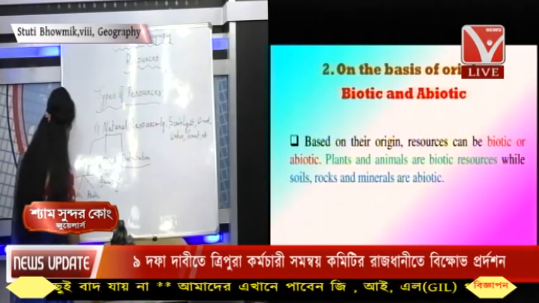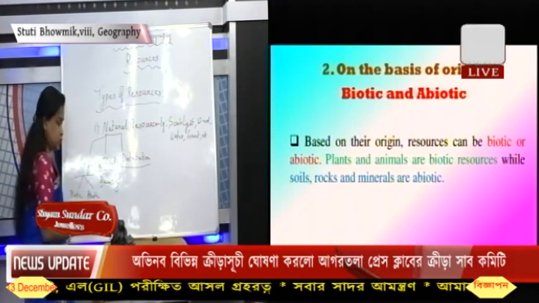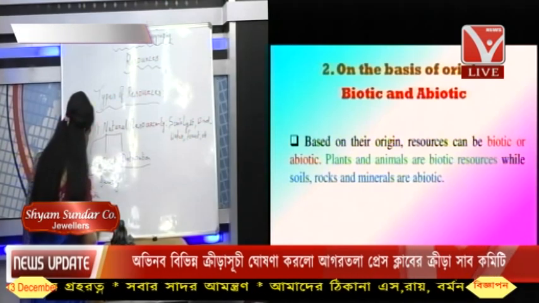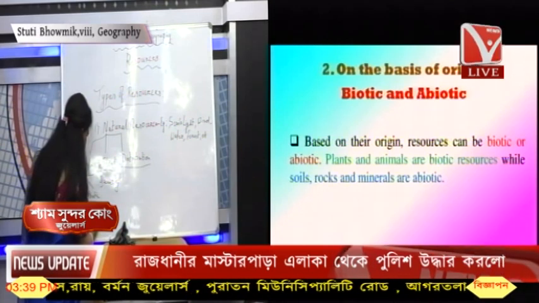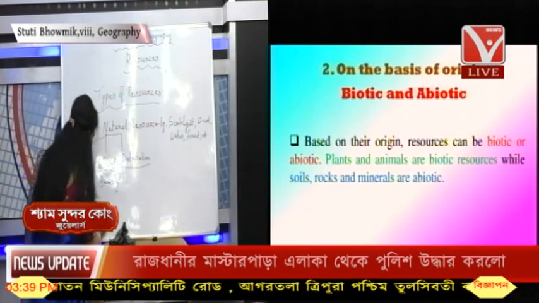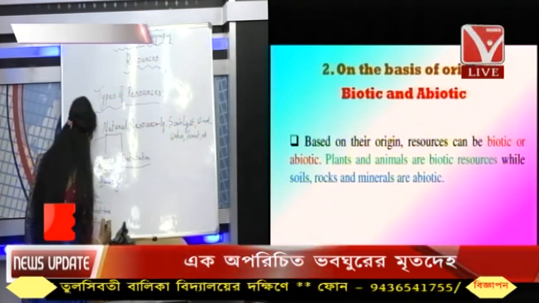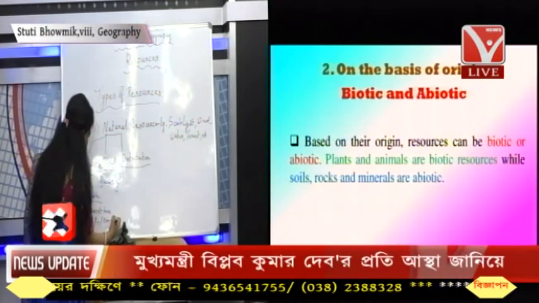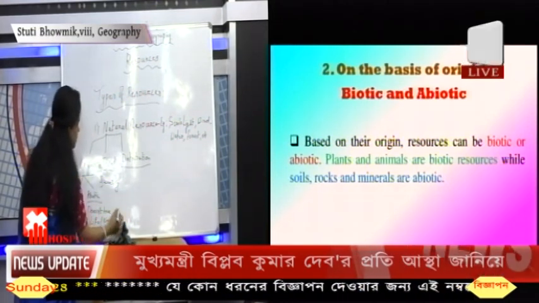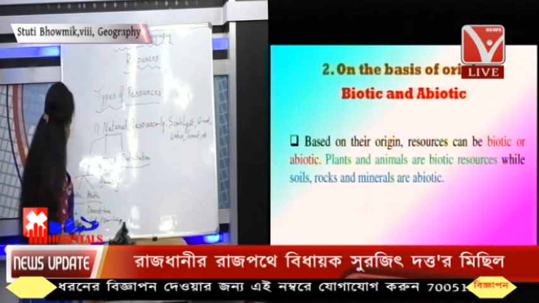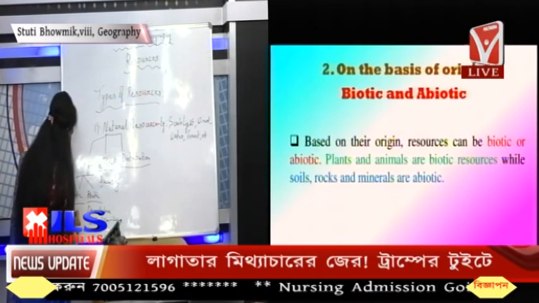And abiotic resources are all kinds of natural resources which do not have any life in them, or we can say they are the non-living ones. Okay, biotic ones have life and are living, and these are the non-living ones. So we can divide it like this.